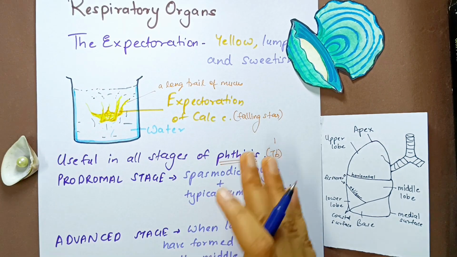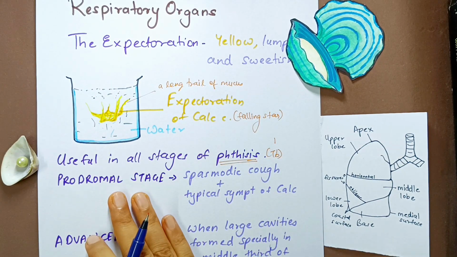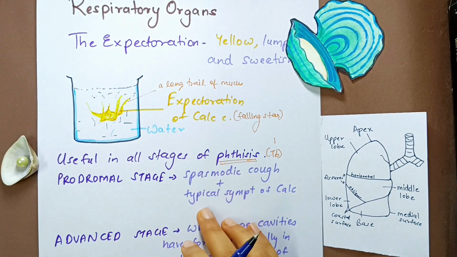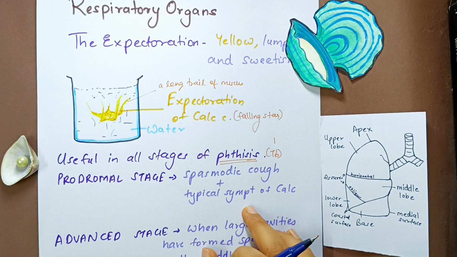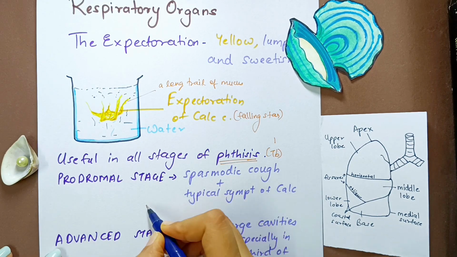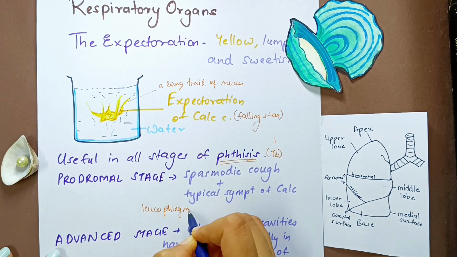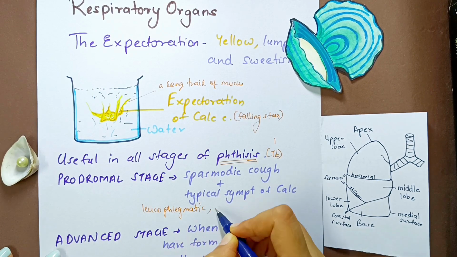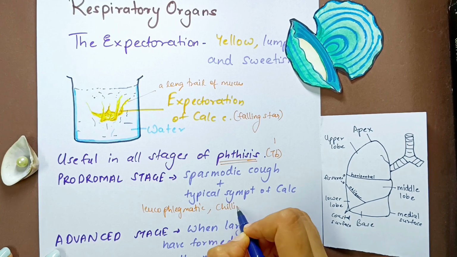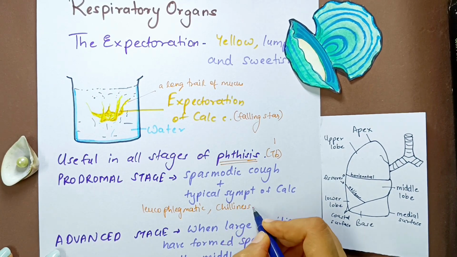So if the patient comes to you in a prodromal stage, there will be spasmodic cough, okay, and typical symptoms of calcarea. So what are the typical symptoms of calcarea? We've already covered those. It can be the leucophlegmatic constitution of the remedy, right? Or it can be chilliness. They're very susceptible to cold, they cannot take cold.